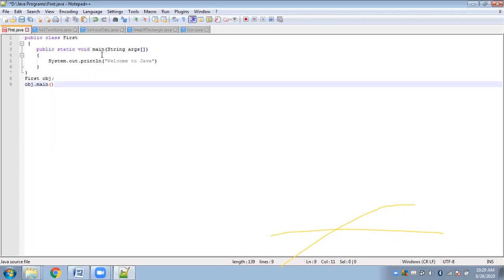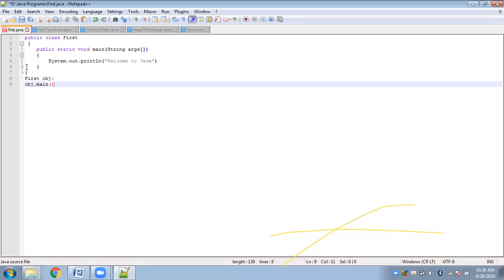There must not be any dependency to call the main function. The operating system has to be directly able to call it so that your entire program gets executed. Even in your program, main is that particular entry point from where your program execution will start, and this main function will be called by the JVM.